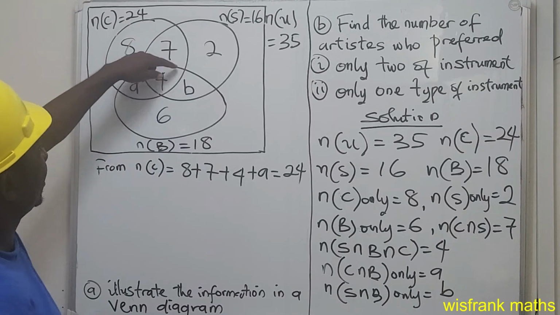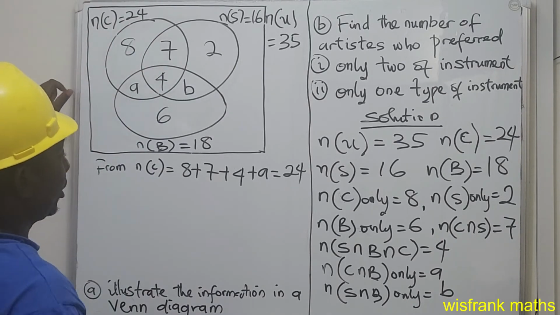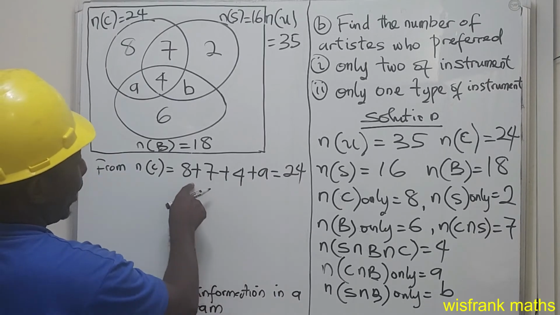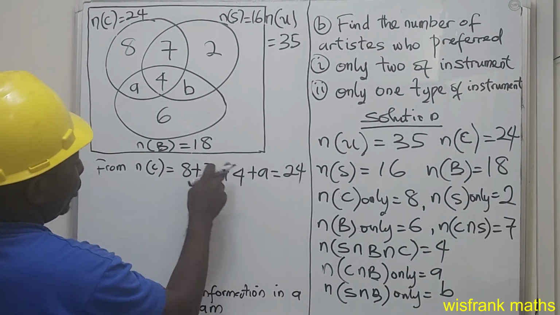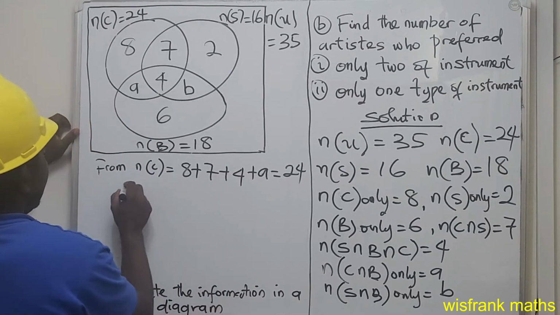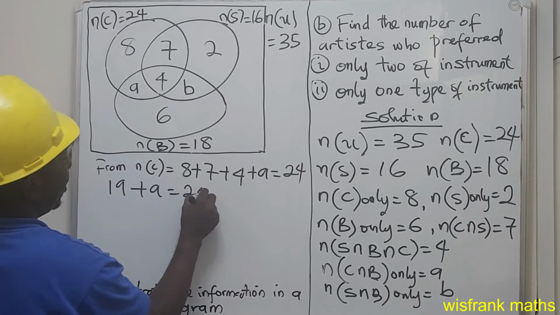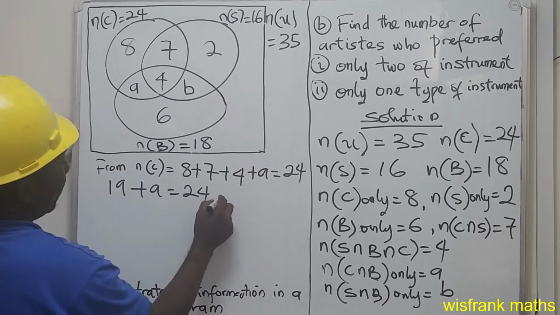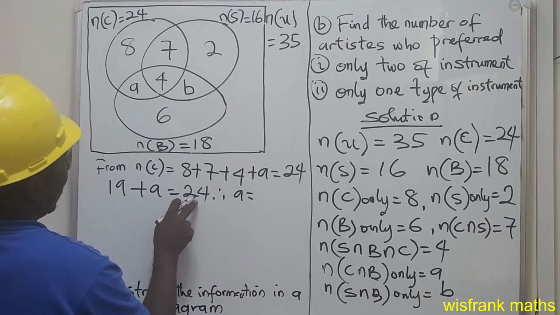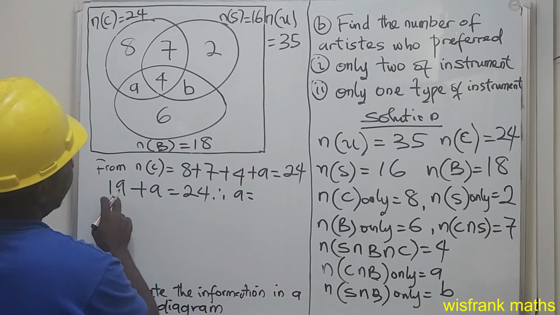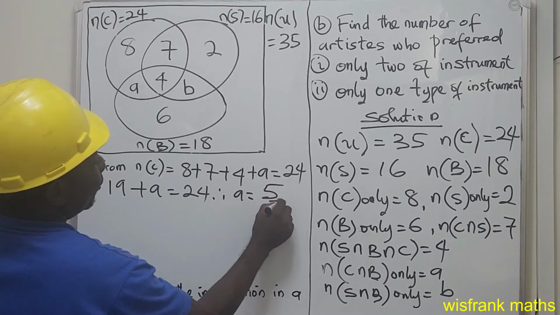The whole of this must equal 24 for this subset. So 4 plus 8 is 12, 12 plus 7 is 19. So we have 19 plus A equals 24. Therefore, A equals 24 minus 19, which is 5. So our A is 5.